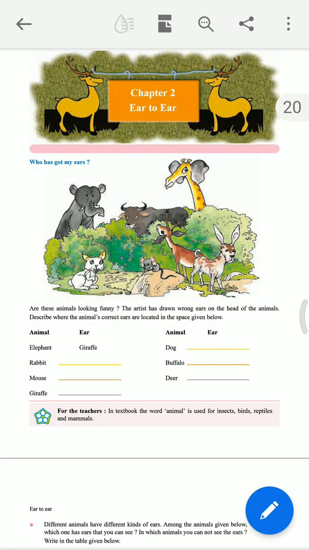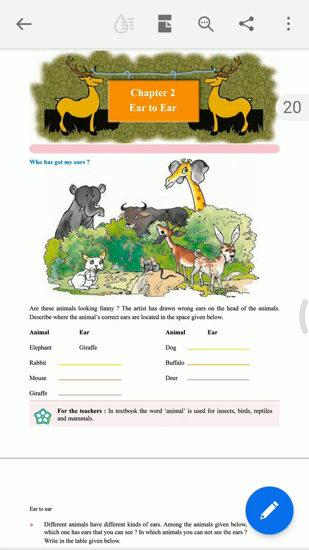St. Thomas School, Class 4, Chapter 2, Year to Year. Dear students, in this chapter we are getting knowledge about the ears of different animals: insects, birds, reptiles and mammals. Please note down that all these words are used for animals in this lesson. So, we shall call all of these animals.